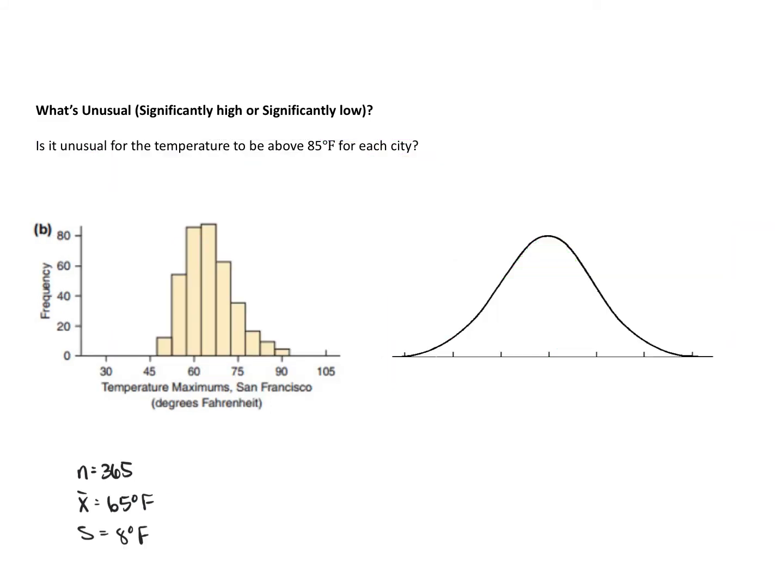So let's take a look at the distribution for maximum temperatures for San Francisco and try to answer the same question. Is it unusual for the temperatures to be above 85 degrees? So again, we want to make a note to ourselves that the distribution is approximately normal. And again, we said that for San Francisco, the data does appear to be more normally distributed. So we've got a normal distribution here.